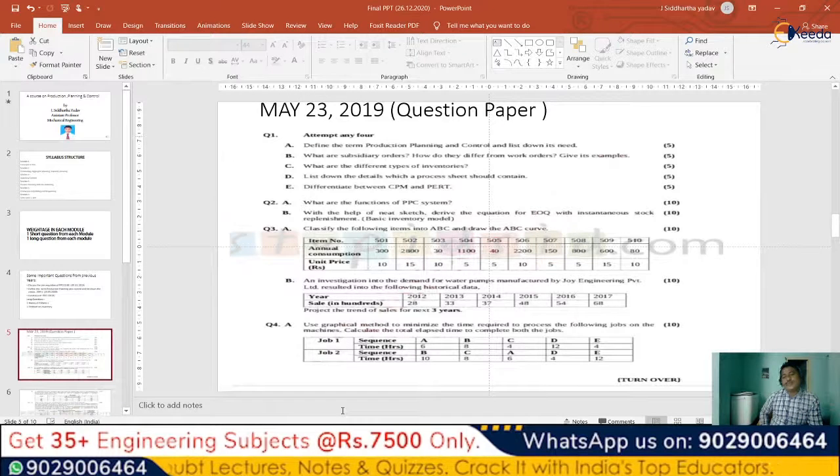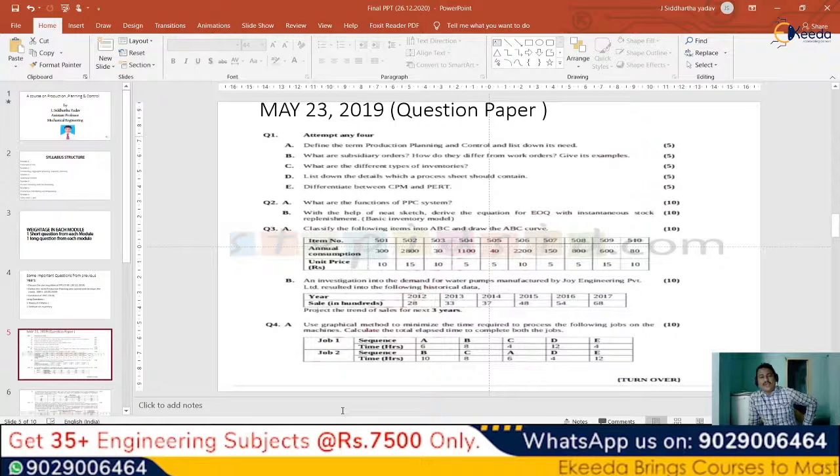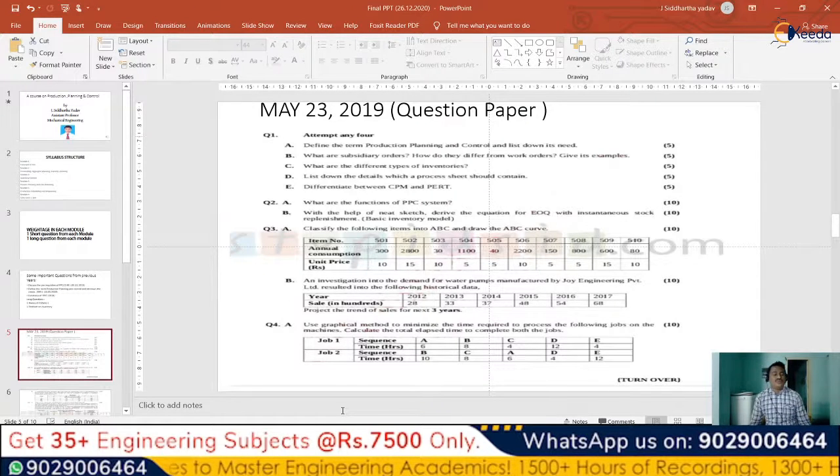So in this problem, we'll first identify all the numbered products which are being given, like 501, 502, 503, 4, 5, 6, 7, 8, 9, 10. All of them will be ordered, along with the annual consumption and the unit price for each of them. Based upon this data, we'll find out the total amount of price for each of them. And as per the higher price and lower price, we'll classify them into A, B and C. Once that is done, we'll draw the ABC curve.